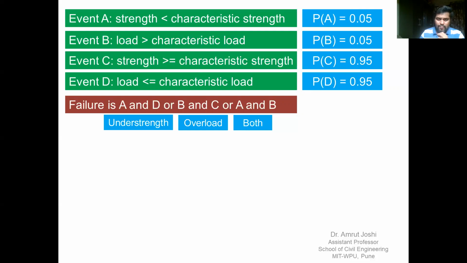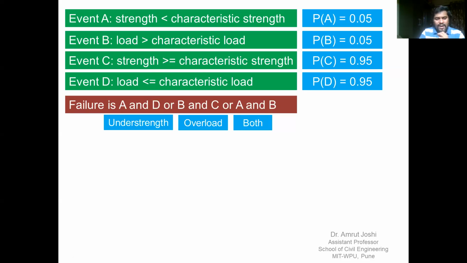Now we already know what are the probabilities of events A, B, C and D. Wherever there is an AND operator, we will multiply the probabilities, and wherever there is an OR operator, we will add the probabilities. Now mind you, A and D, B and C, A and B: these three events are mutually exclusive. When A and D occurs, B and C or A and B cannot occur. So therefore, all these three events are mutually exclusive.